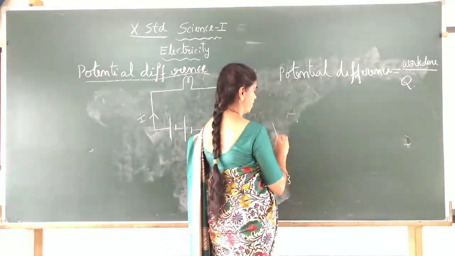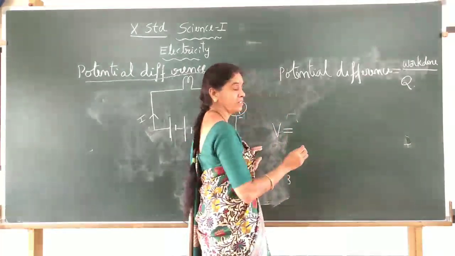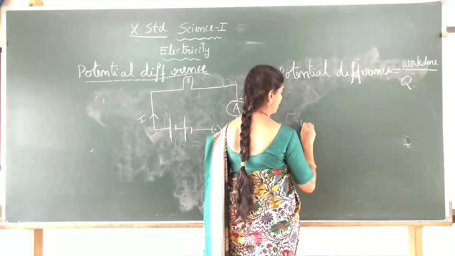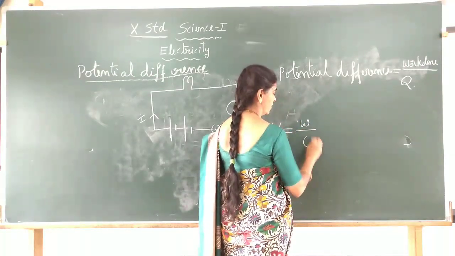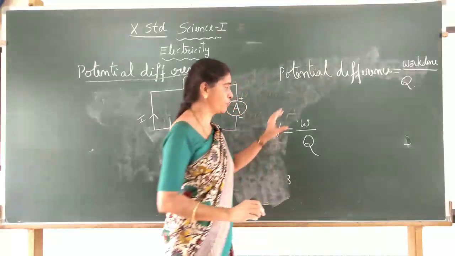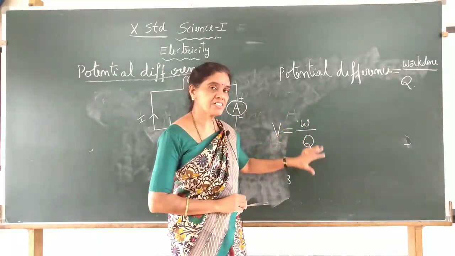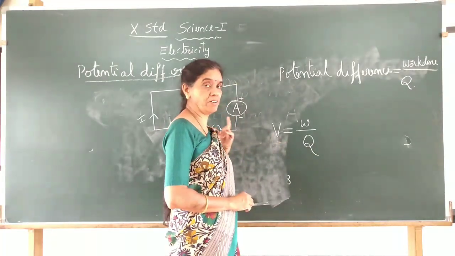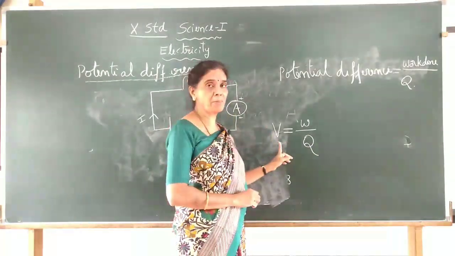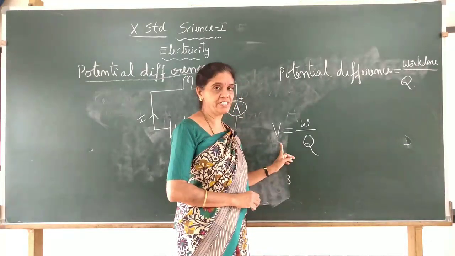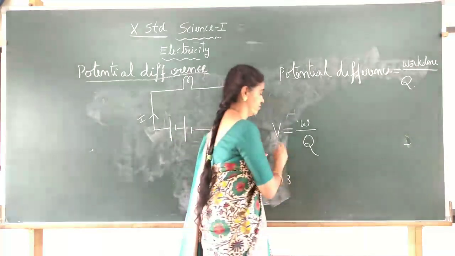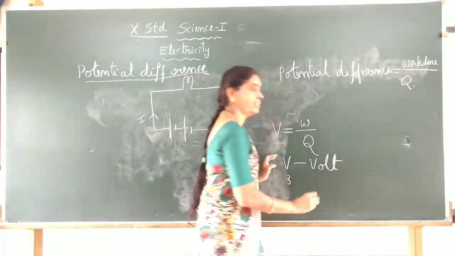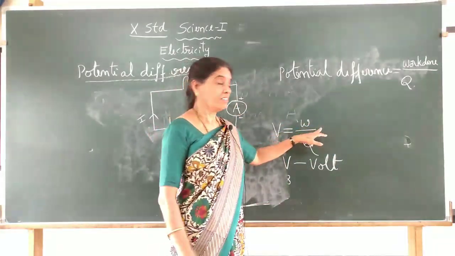The symbol is V. Work done is denoted by W and charge by Q. The amount of work done in bringing the charge Q is the potential difference of the source, that battery, given by the symbol V. Volt is the unit. It is joules.